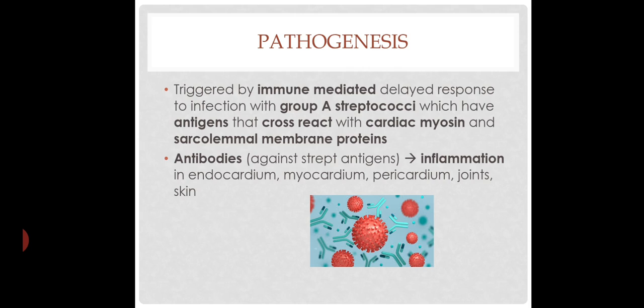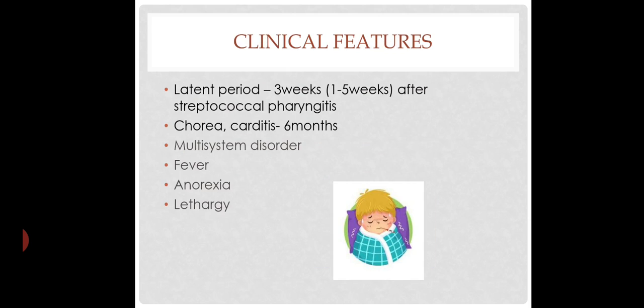Pathogenesis. It is triggered by an immune-mediated delayed response to infection with group A streptococci, which have antigens that cross-react with cardiac myosin and sarcolemmal membrane proteins. Antibodies against streptococcal antigens cause inflammation in endocardium, myocardium, pericardium, joints and skin.